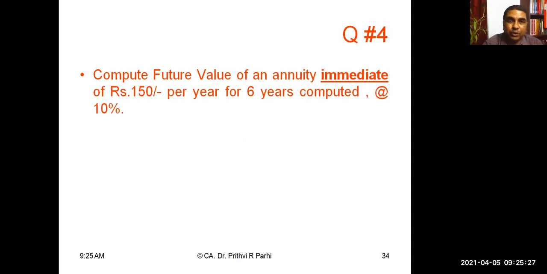Now, the fourth question I am saying. As I told you, all annuities will not necessarily be a regular or ordinary annuity. It can be an annuity immediate with n payments or an annuity immediate with n plus 1 payments. But here we have to apply our mind to convert it into an annuity regular, so that we will be able to use the table. Now, please read this question.